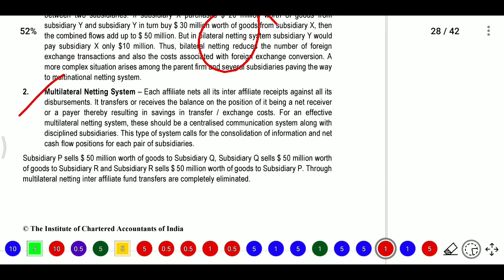Whereas in a multilateral netting system, each affiliate, meaning the different subsidiaries we call affiliates, nets all its inter-affiliate receipts against all its disbursements. Each ends up a net receiver or net payer, resulting in savings in transfer or exchange cost. For an effective multilateral netting system, a centralized communication system will be required. So the head office will coordinate among companies X, Y and Z, telling each which amount will be transferred to which company.